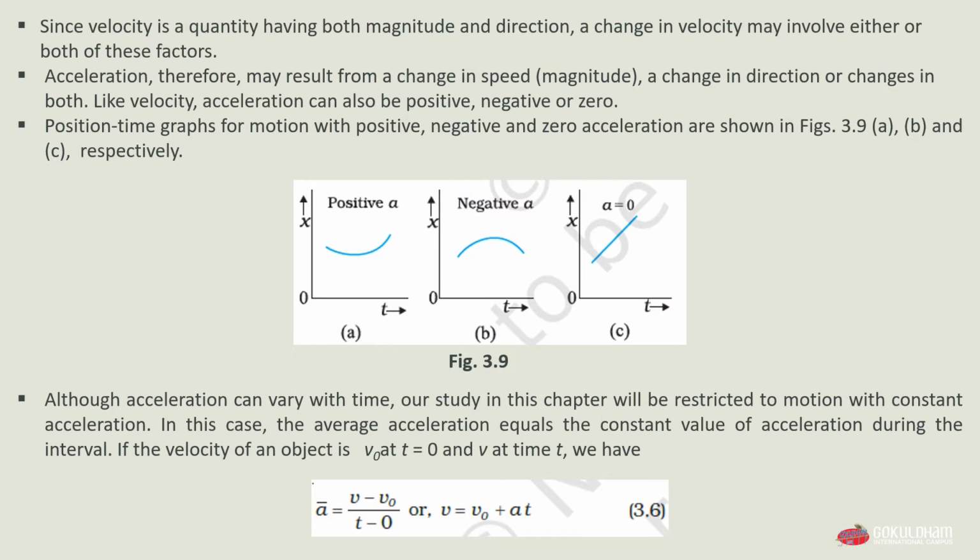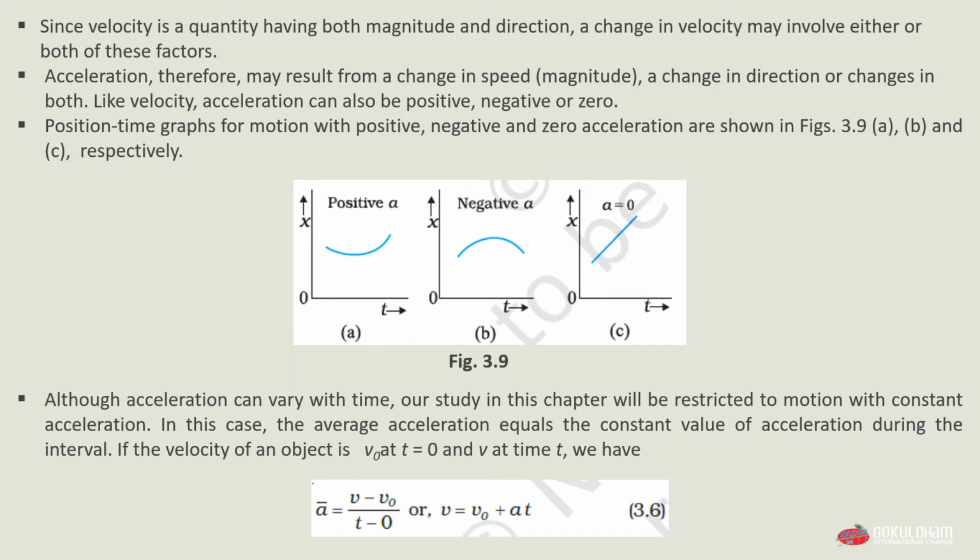As t is in division, it will go in multiplication with a when we move it to the left hand side, so we get at. Now on the right hand side, we have v minus v0. So now we have at equals v minus v0. Now if we take v0 to the left hand side, it will become positive. So we will have at plus v0 equals v. In this way we get the formula v equals v0 plus at, which is our equation 3.6.